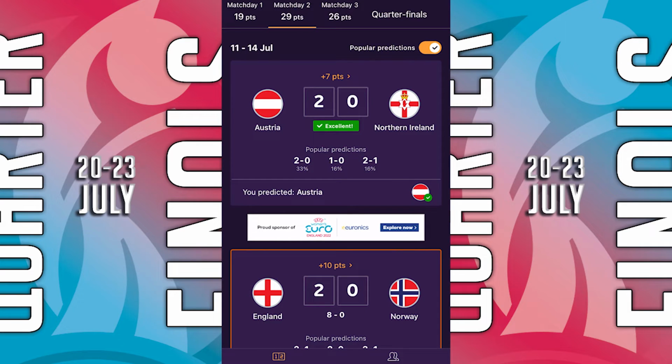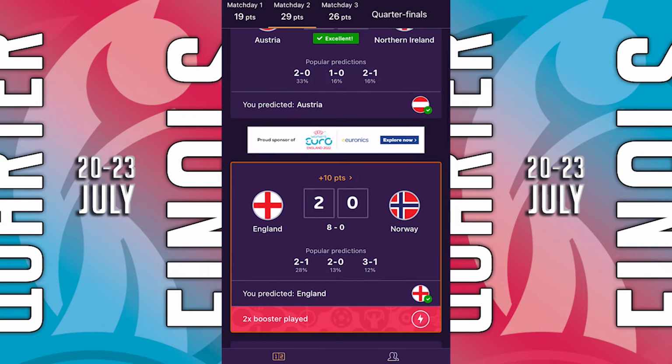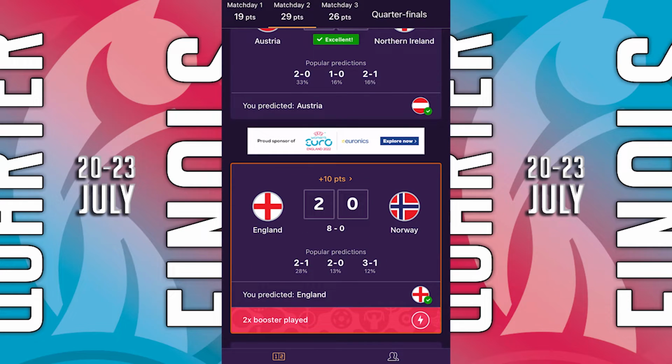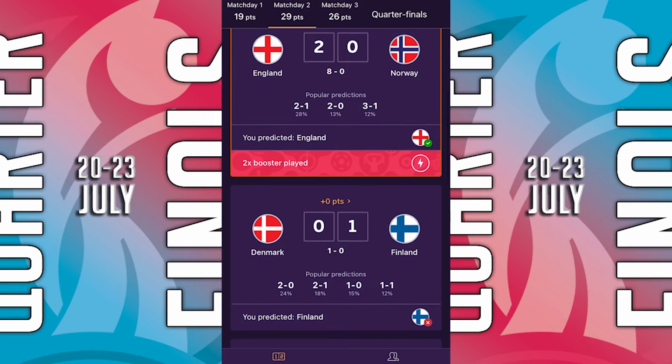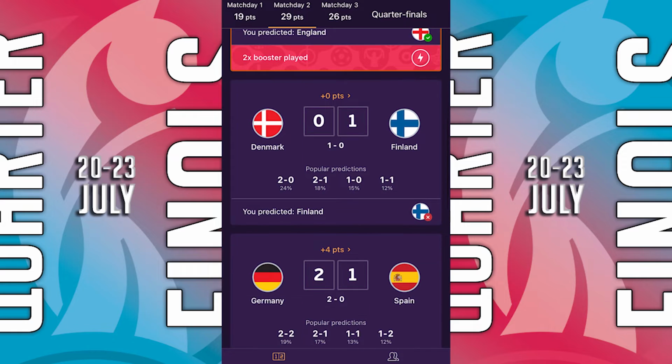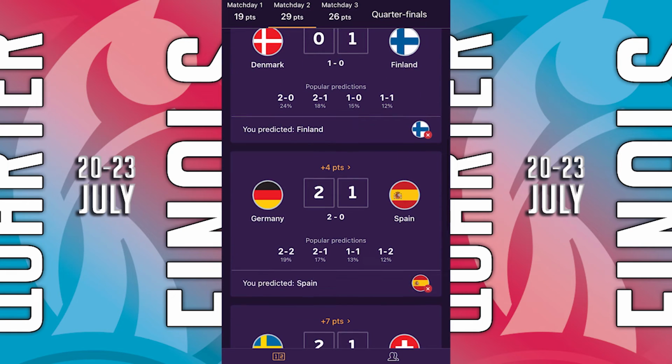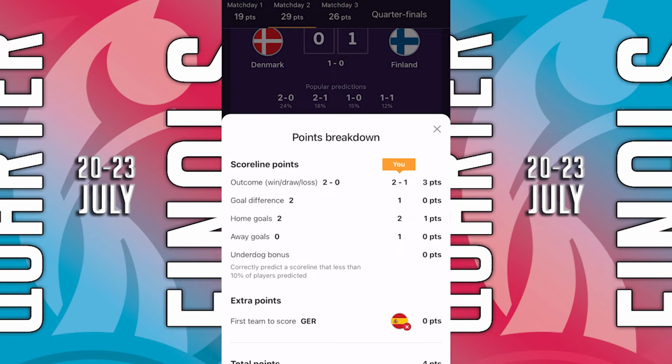Match day 2, I got the score spot on for the Austria v Northern Ireland, which was 2-0. So I got 7 points for that. England v Norway, I got 10 points because I got my booster, so I actually got 5 points for predicting England were going to go first. But they won 8-0 in that game. 0 points for Denmark-Finland. 4 points for the Germany-Spain game, because I said Germany would win. Okay, yeah, so for the Germany winning and the home goals.